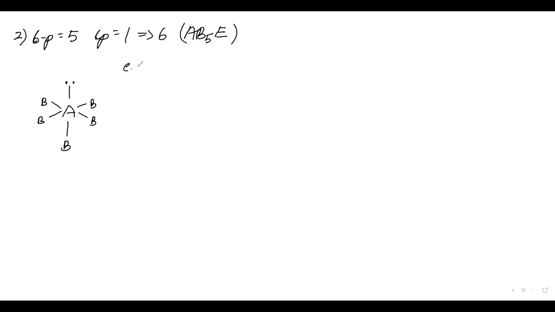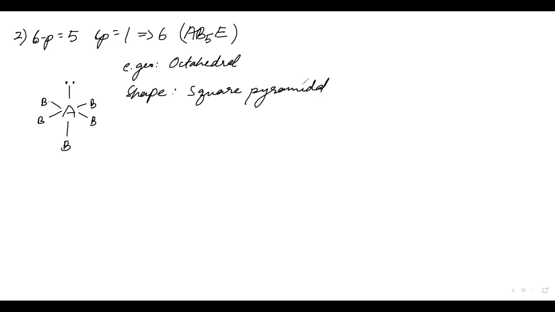The electronic geometry will be what? Octahedral. Now the shape will become pyramidal, but square pyramidal. Why square? Because the base here is a square, hence square pyramidal.